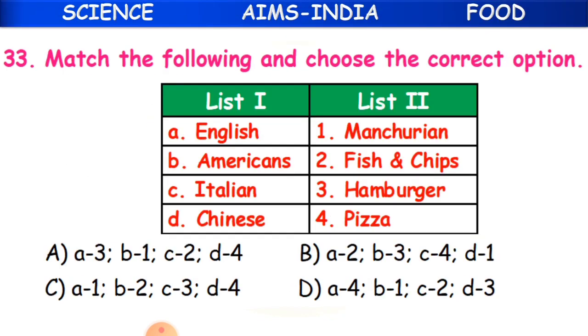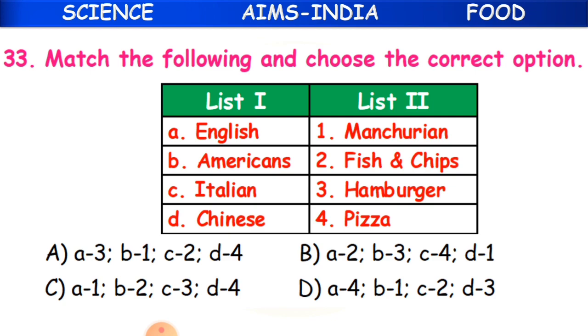Clear children? Now 33rd question. Match the following and choose the correct option. You have to match the list 1 items with list 2. The items in list 2 are dishes which belong to the countries or places in list 1.